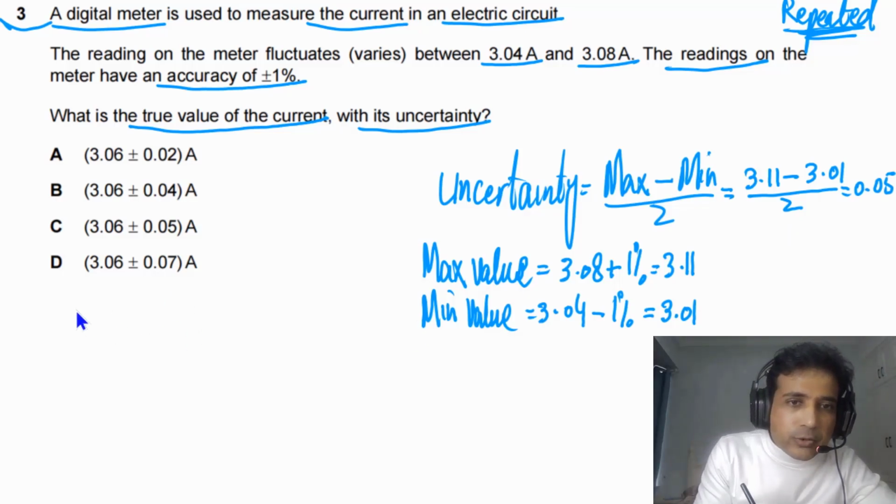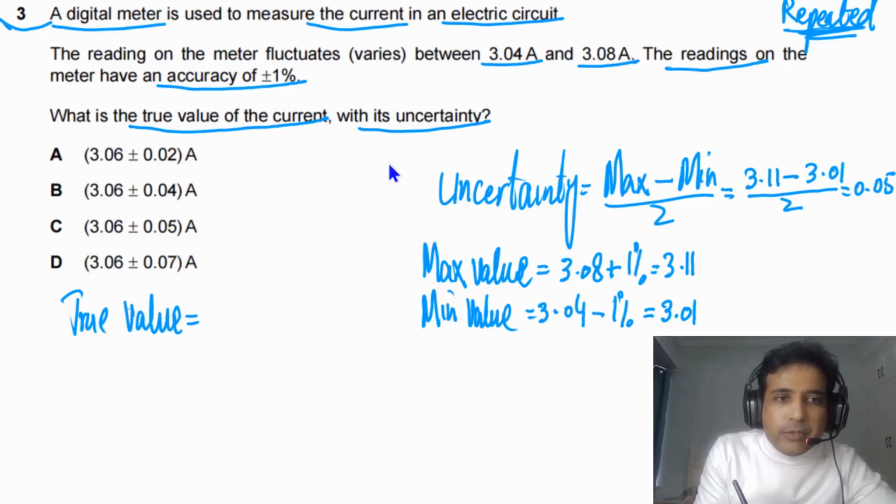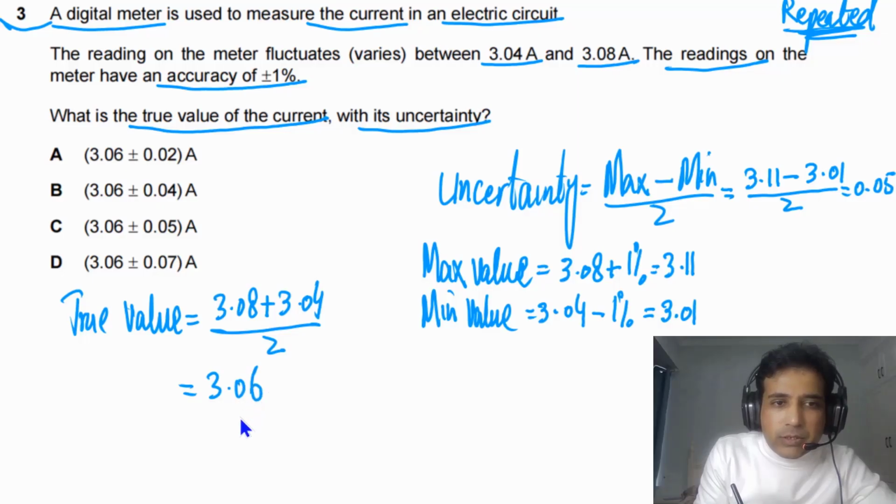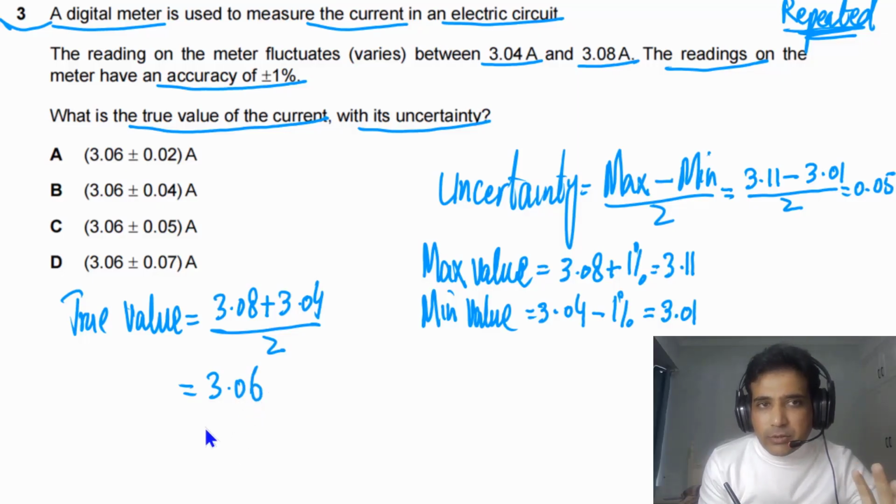Now we need to find the true value. True value we have to find out. True value means the mean value. Mean value we can calculate. That will be 3.08 plus we have 3.04, and this is divided by 2. So we will get in this case 3.06. So this is the mean value, means this is the true value.